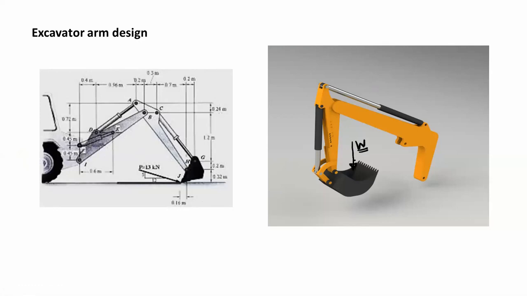This load acts on the bucket of the JCB arm and is then transmitted through the arm. The motion of the JCB arm is controlled by these hydraulic cylinders. When we design the JCB arm, we have to calculate how much force will be acting on this hydraulic cylinder. This calculation involves the application of engineering mechanics.